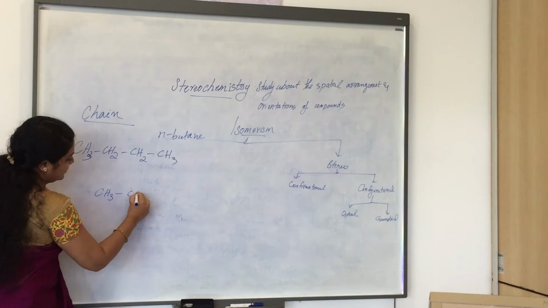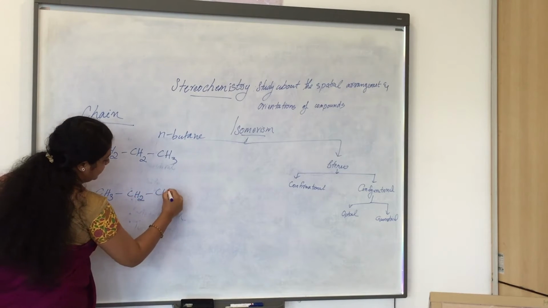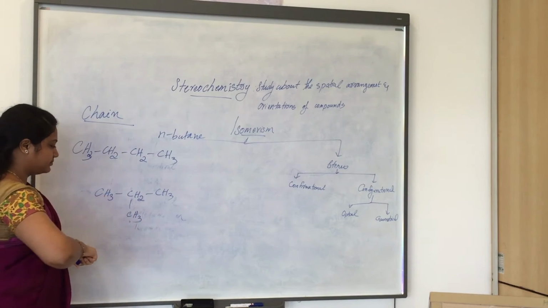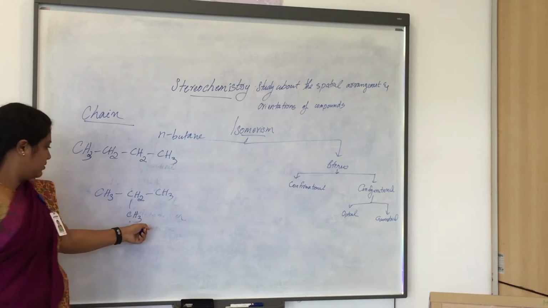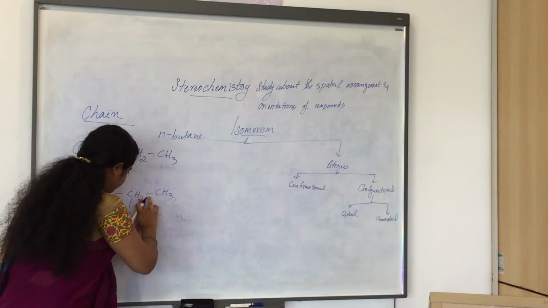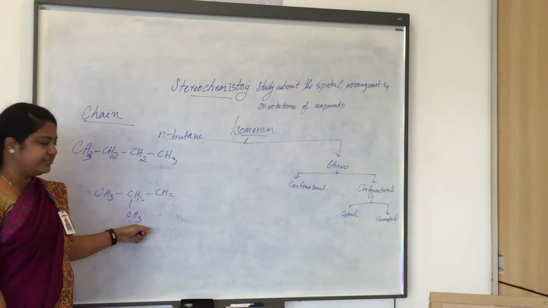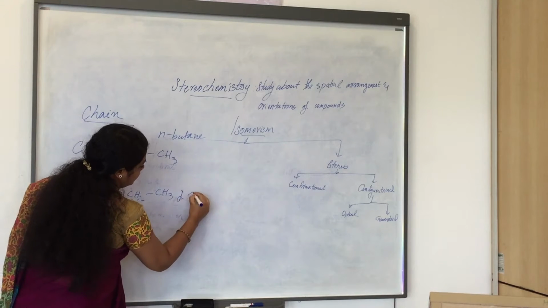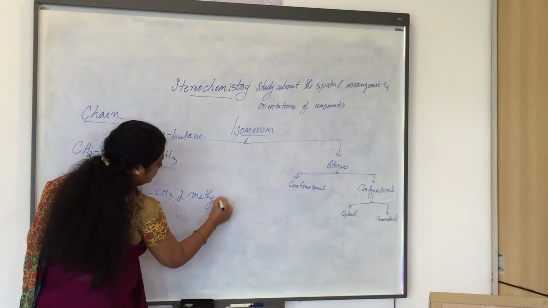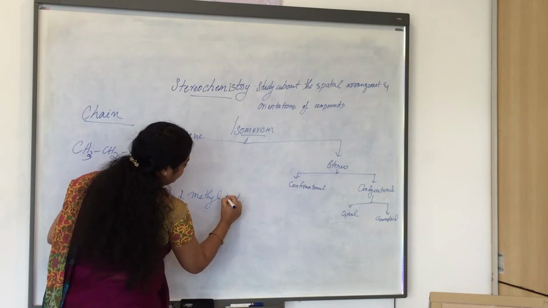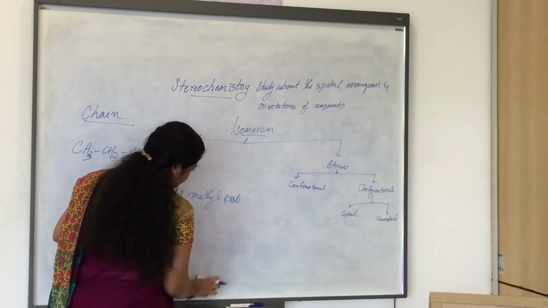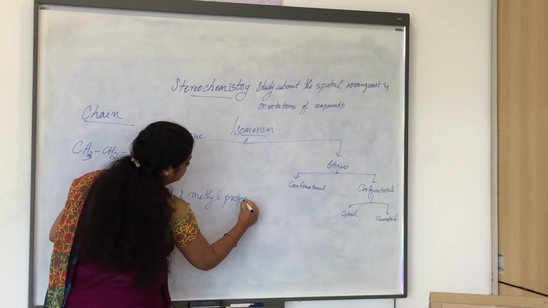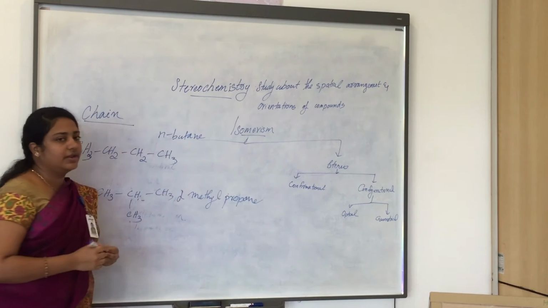and we can write the same compound as a branched one, CH3, CH, CH3 with a CH3 branch. This is 2-methyl propane.